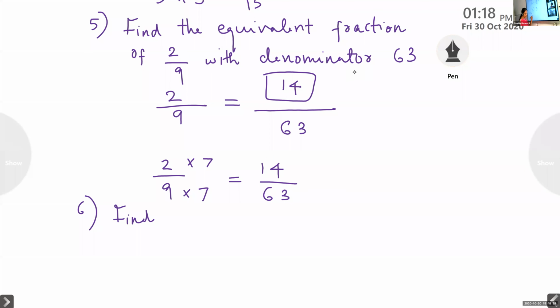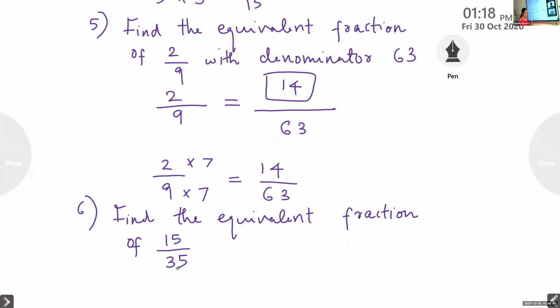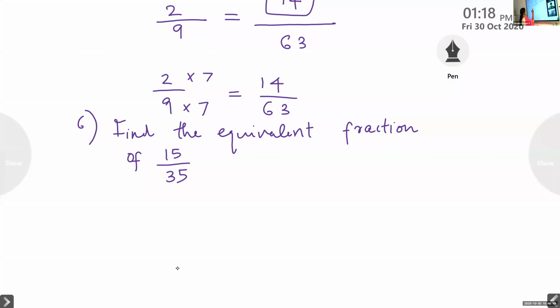Find the equivalent fraction of 15 by 35 with the denominator 7. I will explain this, children. Wait. Denominator 7.